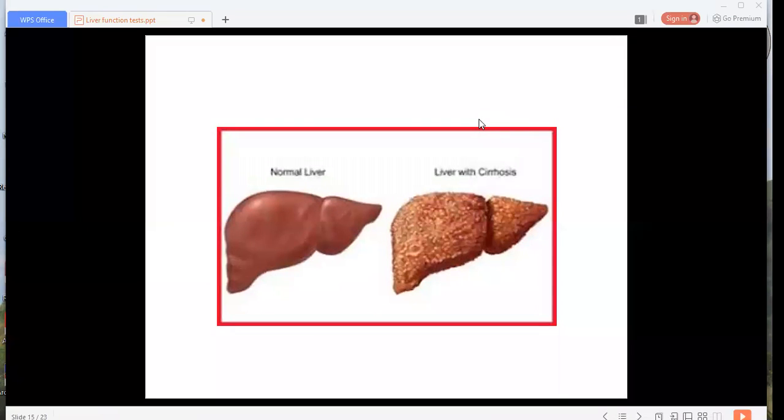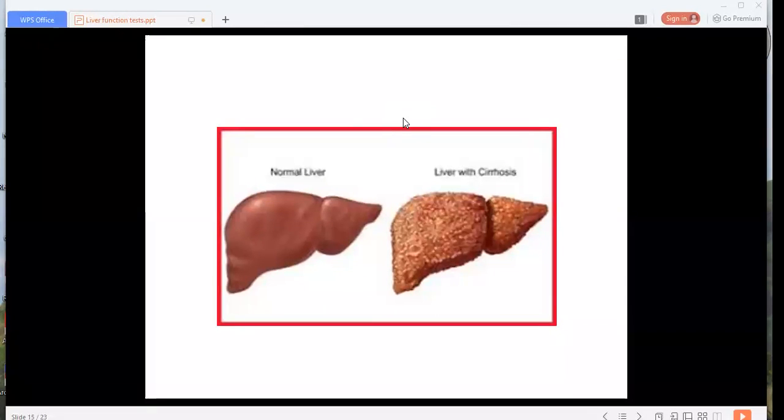Okay, so classification, there are 3 types: portal cirrhosis, biliary cirrhosis, and miscellaneous group. Okay. So what are the types included in portal cirrhosis? Nutritional cirrhosis, alcoholic cirrhosis, post-hepatic cirrhosis, and post-necrotic cirrhosis. Okay. Then biliary cirrhosis: primary or intrahepatic cirrhosis and secondary or extrahepatic cirrhosis. Right. And the miscellaneous group?